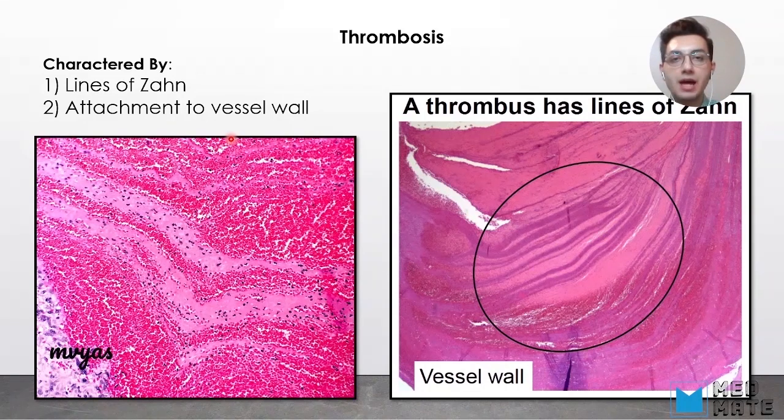cause of death. Now you may ask yourself how thrombus can occur in a dead person, and that's because when the person obviously is dead, there is no blood circulation, and the stagnation of blood can cause thrombus itself.